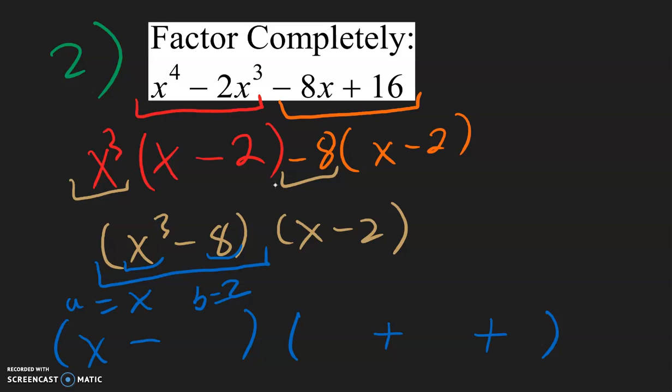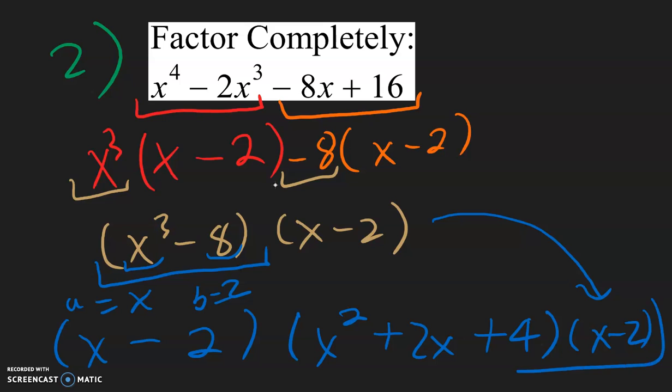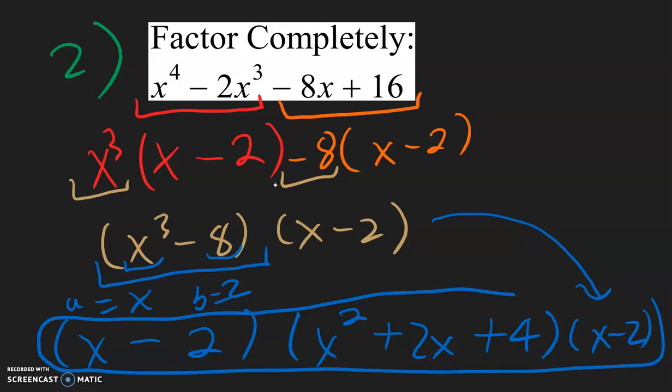Oh, sorry, this first one is just a, and then b is going to be 2. Now a squared is going to be a times itself, so x times x will be x squared. ab will be x times 2, which is 2x. And b squared will be 2 times itself, 2 times 2, that's 4. And now all I need to do is copy down the second factor here, x minus 2. And that will be the answer.